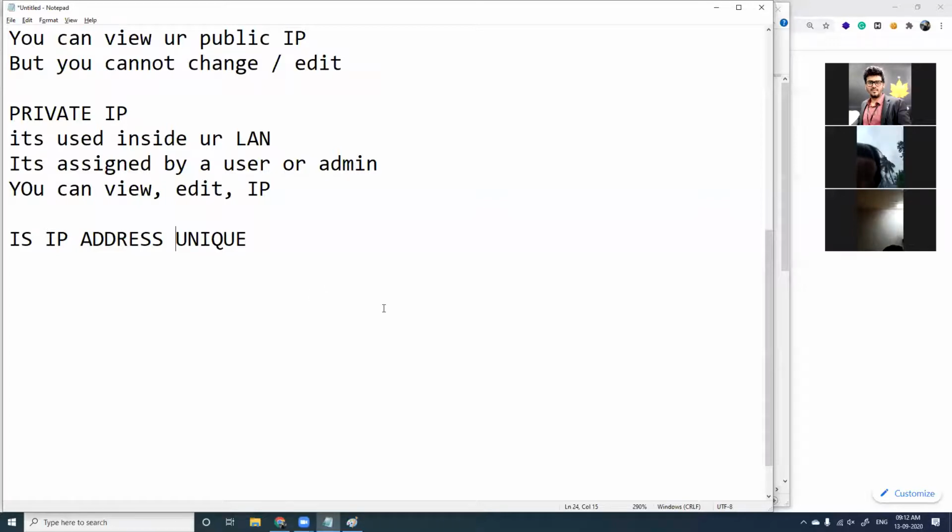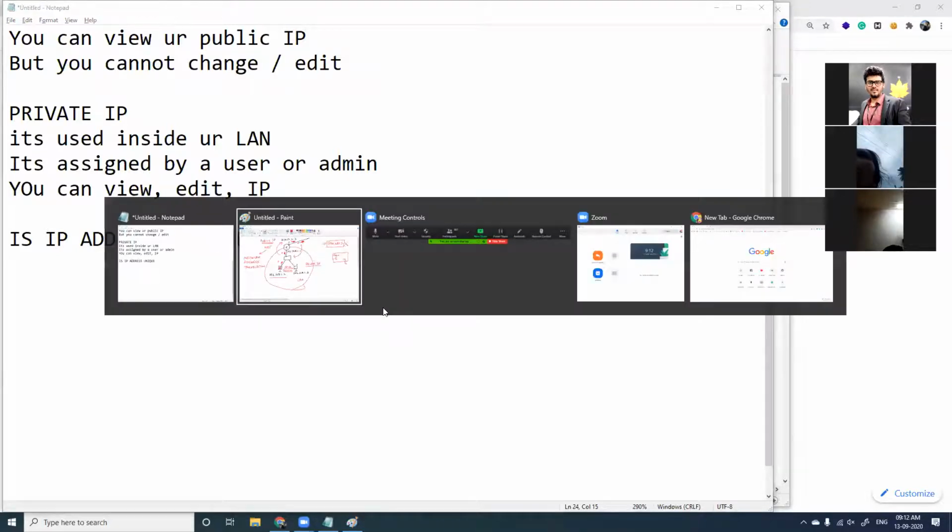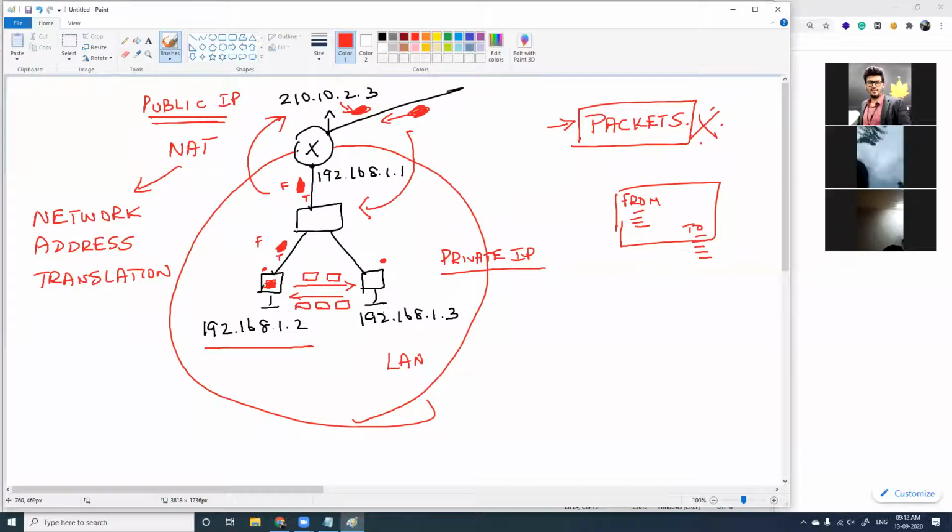This you'll probably get in most networking interviews. I assign an IP address like this. Say my computer's IP address is 192.168.1.3. My question is, can any other computer in this world have the same IP address, 192.168.1.3?